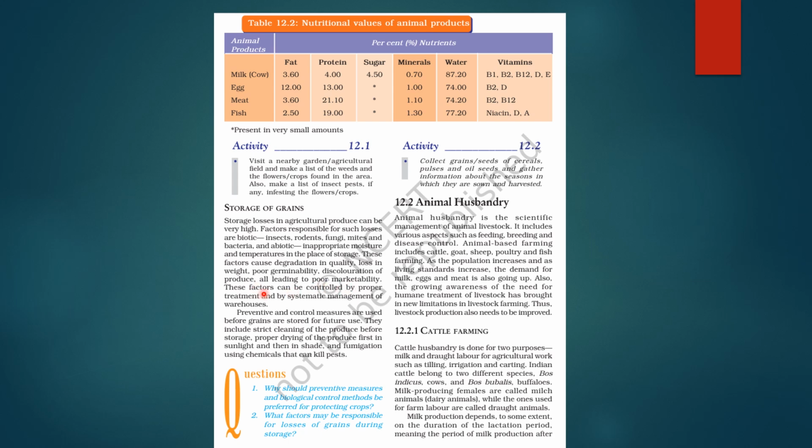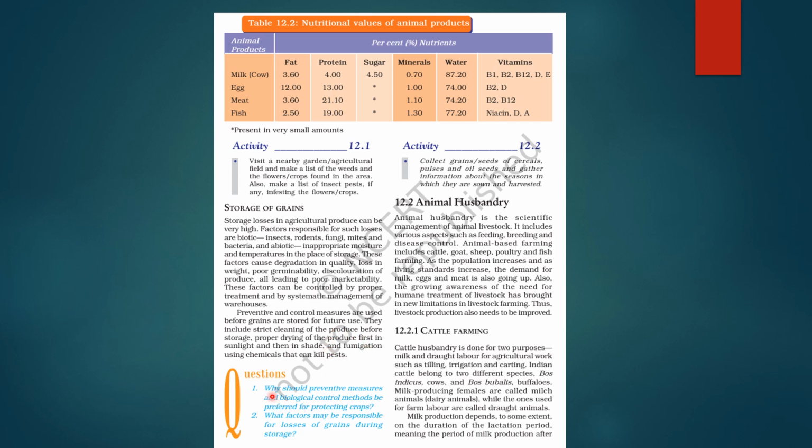So how do we control these? We can have proper treatment and a systematic management of warehouses. Okay. So preventive and control measures are used before grains are stored for future use. They include strict cleaning of the produce before storage, proper drying of the produce first in sunlight and then in shade, and fumigation using chemicals that can kill the pests. So these are all the methods.